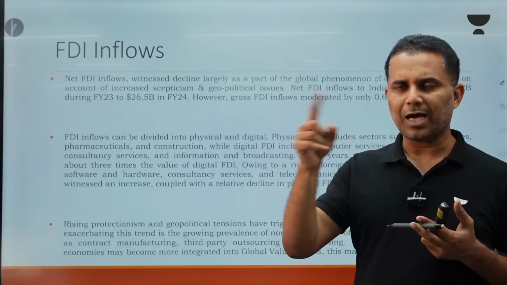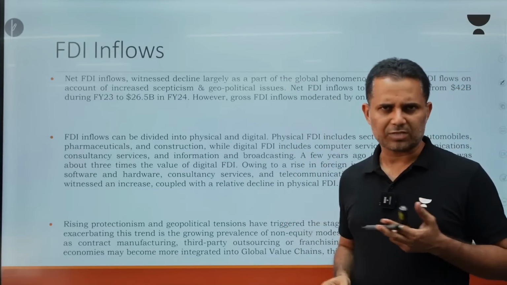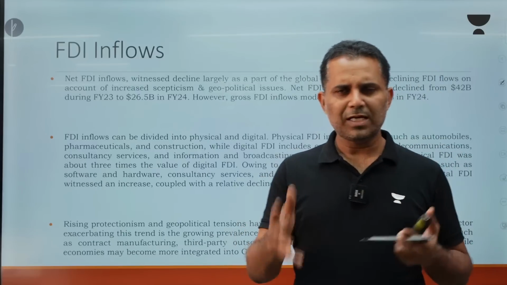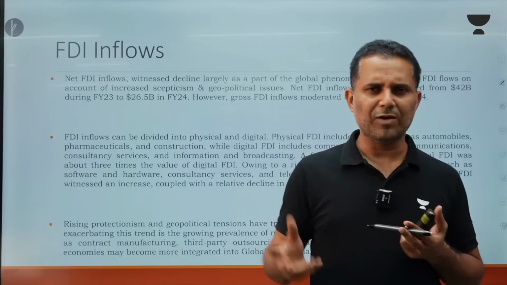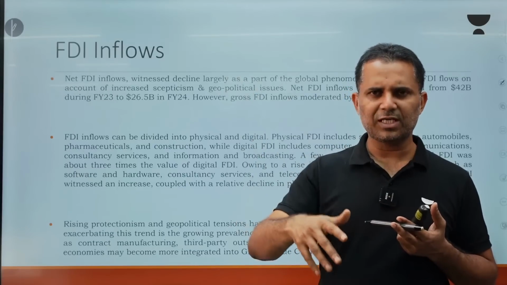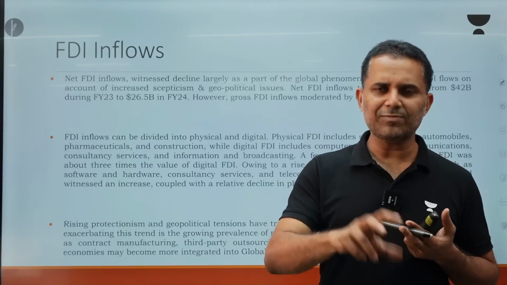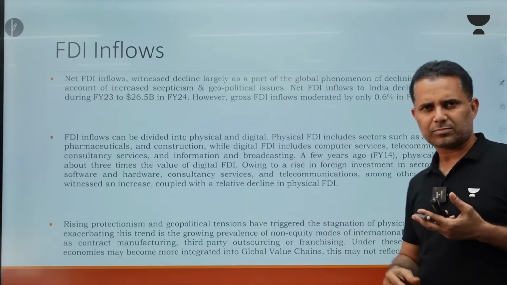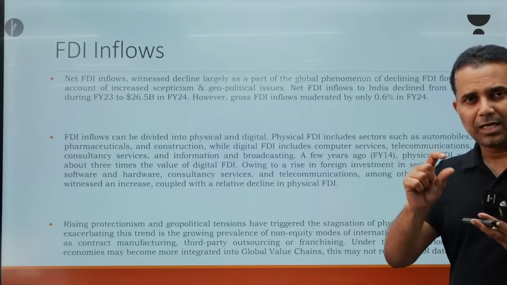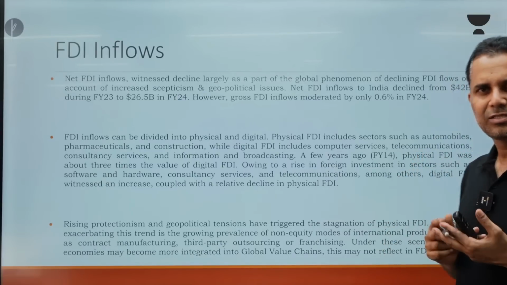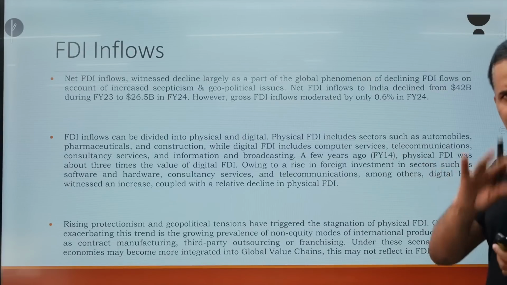If a particular company hires a contract manufacturer, for example, Foxconn is a contract manufacturer. A particular company in India, Dixon Technology, is the biggest contract manufacturer of mobile phones. So rather than Apple or Samsung creating a subsidiary here, they may hire Dixon Technology. Now if Dixon is manufacturing phones and selling them to them, it will not be counted in FDI, but of course it is going to generate jobs and improve our current account deficit. So this is a major shift that is happening in FDI.